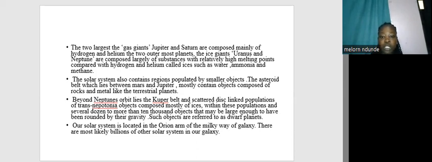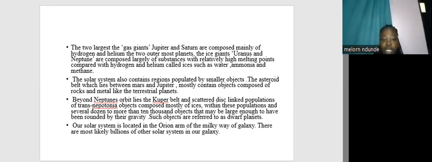The solar system also contains regions populated by smaller objects. The asteroid belt, which lies between Mars and Jupiter, mostly contains objects composed of rock and metal, like the terrestrial planets. Beyond Neptune's orbit lies the Kuiper belt and scattered disk, a population of trans-Neptunian objects composed mostly of ices. Within these populations, several dozen to more than 10,000 objects may be large enough to have been rounded by gravity. Such objects are referred to as dwarf planets.